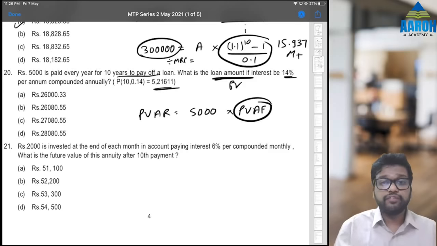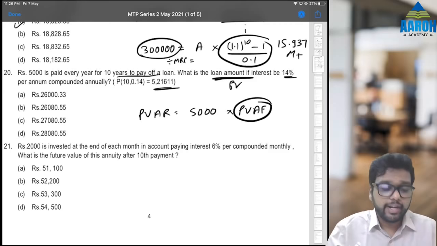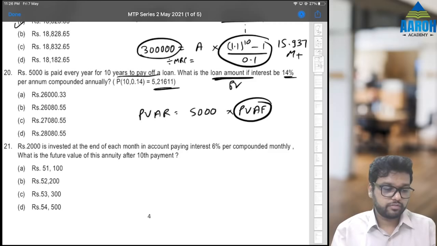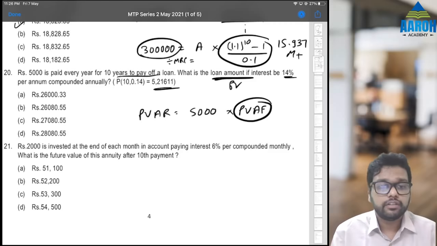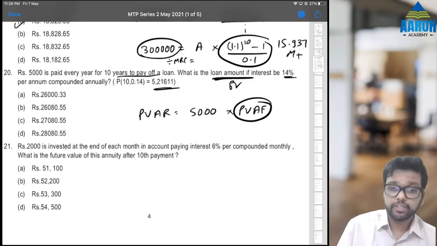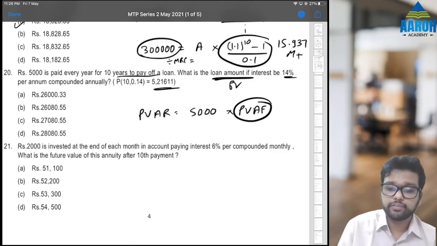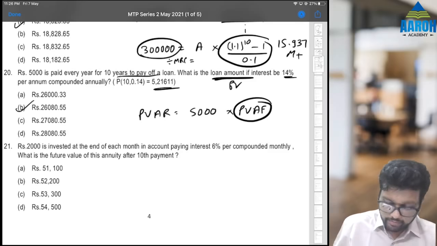Again, if you want to confirm, 1 divided by 1.14, then equal to 10 times, then GT. See, we are getting the same answer. Don't confirm in exam, just use whatever they have given. So 5,000 into 5.21611 gives 26080.55. Option B will be the correct answer for 20.